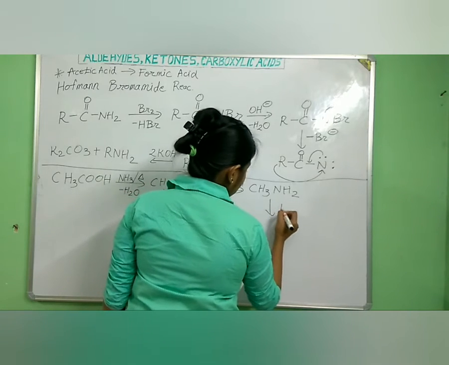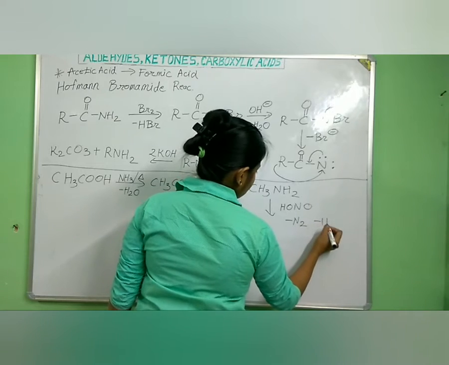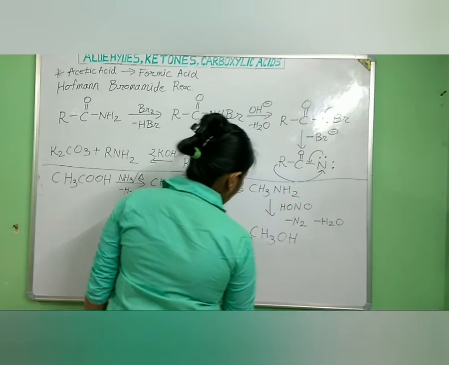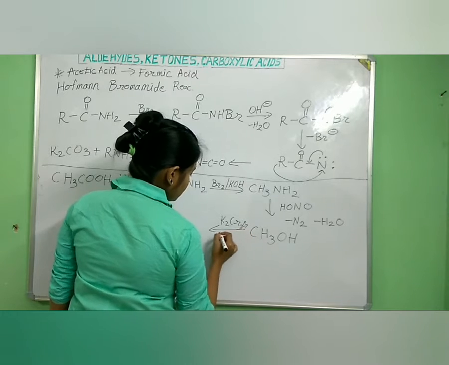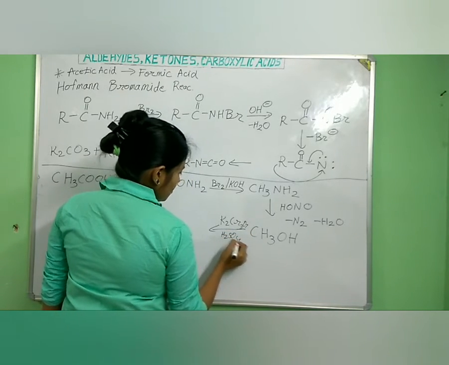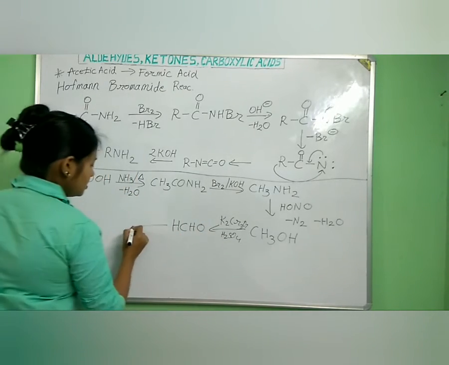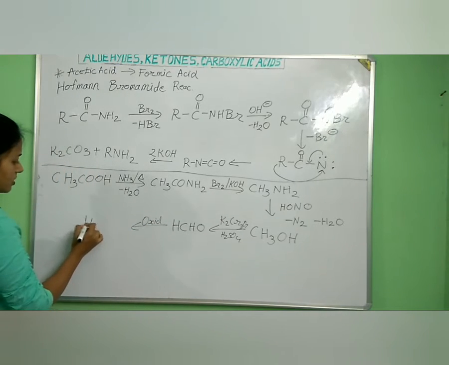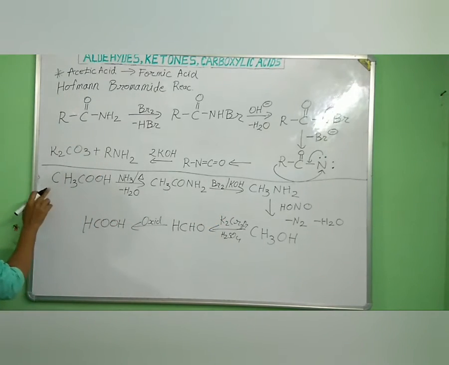When it is reacted with HONO, there is removal of a nitrogen molecule and water, and we get methyl alcohol. Now when we oxidize with K2Cr2O7 in acidic medium, H2SO4, we get formaldehyde. When it is further oxidized, formaldehyde turns into formic acid. So through the Hofmann bromamide reaction, we have turned acetic acid to formic acid.